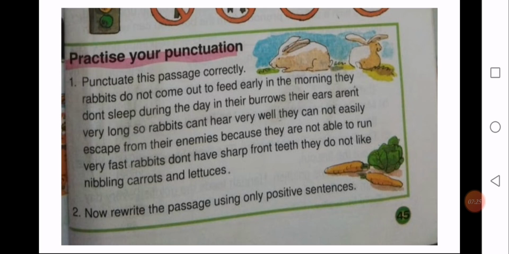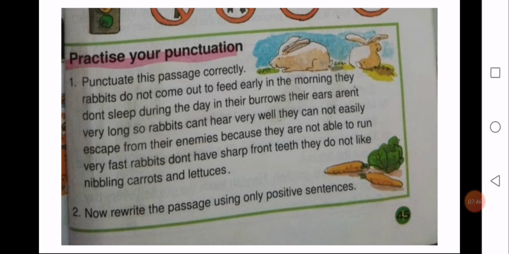Rabbits don't have sharp front teeth. They do not like nibbling carrots and lettuce. So you have to write capital letter, full stop, apostrophe of contraction and comma. These four punctuation marks are going to be used in this passage.